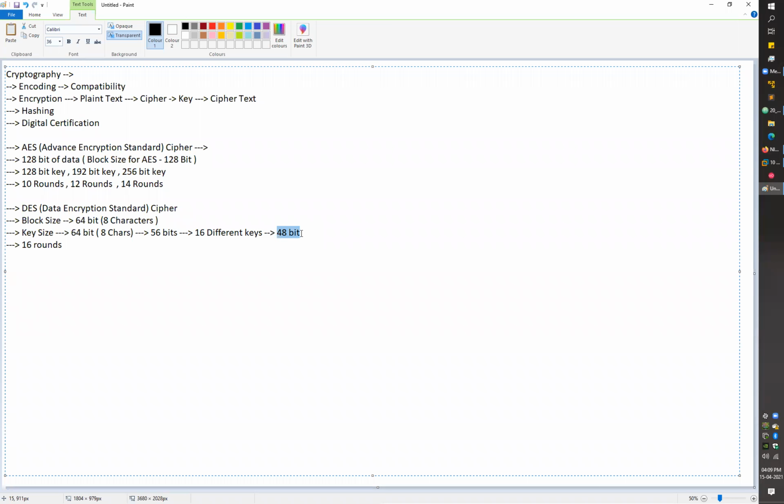So the actual encryption performed by DES uses a 48-bit key. You can also call it a 56-bit key, or a 64-bit key, it depends. But actually, if you're using DES, your system will only use a 48-bit key for the actual encryption.